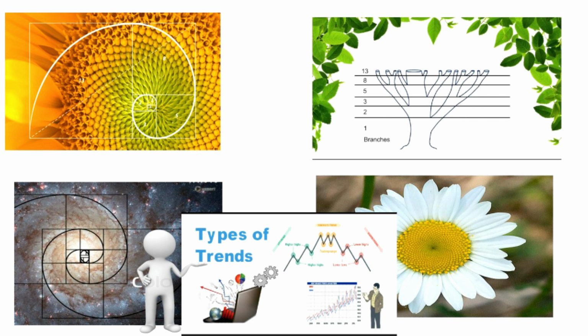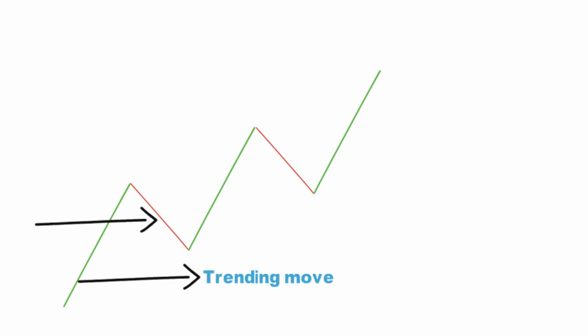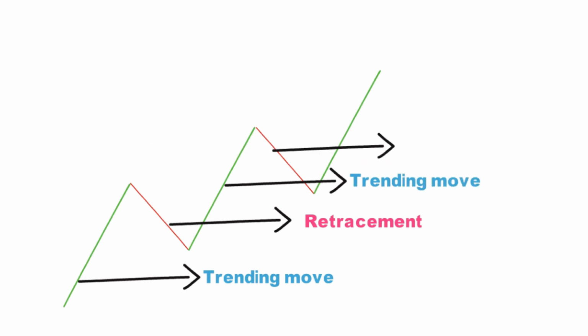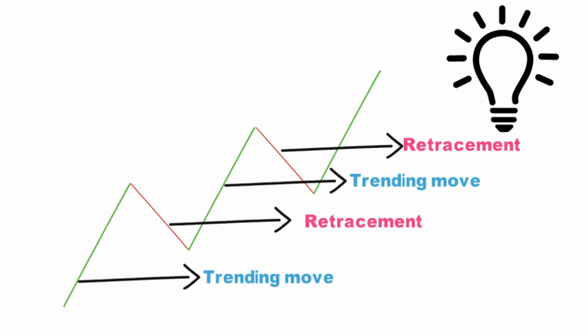We know that the market never moves in a straight line like 90 degrees or 100 degrees. The market always moves in a zigzag manner, like a trending move. Next we get a retracement. Next a trending move. Next we get a retracement. We can call this part a retracement, pullback, non-trending direction or corrective move. Okay, now you have clarity about retracement and how it forms.